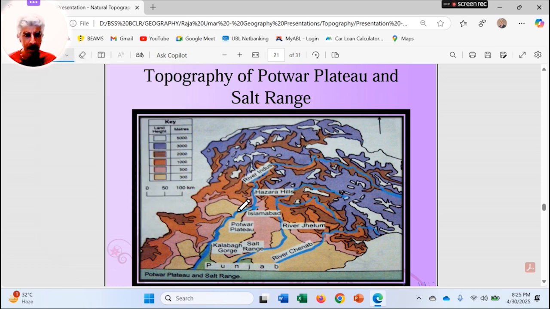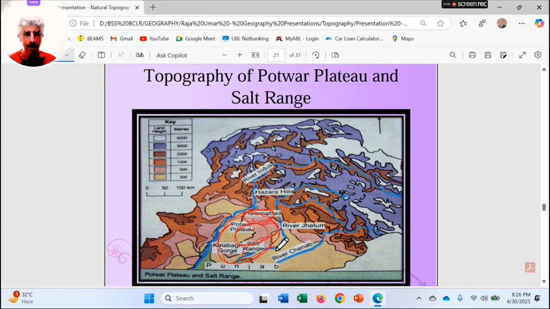Here you can see the location of Pothwar Plateau, including Salt Range. First of all, Islamabad, the federal capital. In the south of Islamabad, we find Rawalpindi, extended over this whole region.